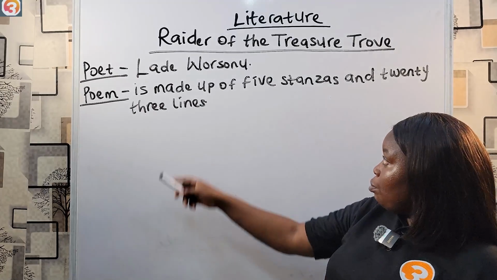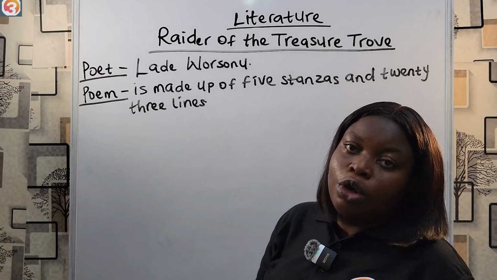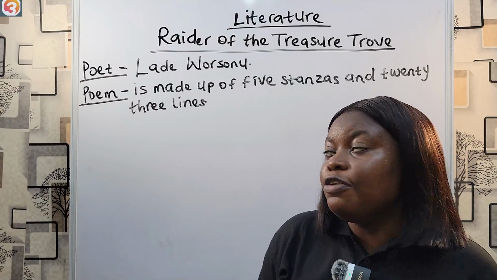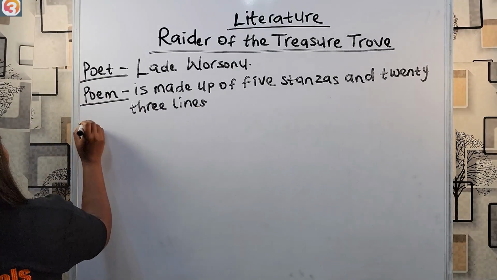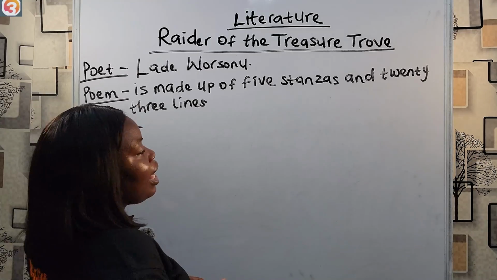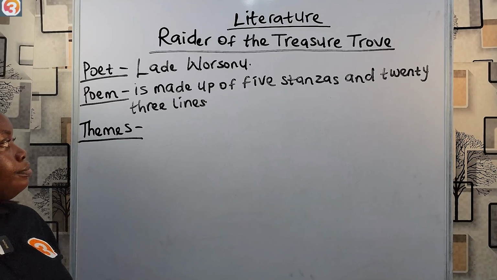So that's a brief summary of Radar of the Treasure Trove, a poem about life, what we must do and what we must avoid if we want to live peaceful lives. Now let's quickly run through the themes in the poem. The central ideas that the poet wanted to pass across to us.